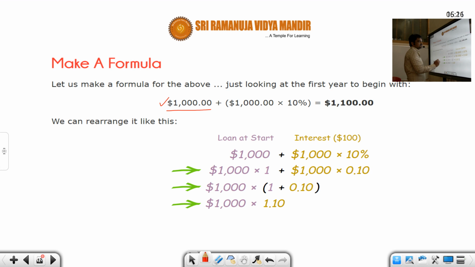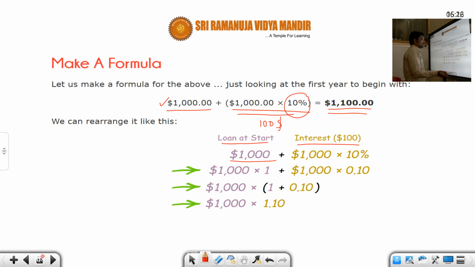Okay, students. Now again, I think you are quite familiar with this because we are discussing the same terms again and again. Now we are going to derive the formula. Just concentrate on these terms very keenly. So this is the loan at the start period, that is the $1,000, and then there is an interest, that is $100. How did you calculate the interest? We have calculated the interest on the principal amount at the rate of interest 10%.